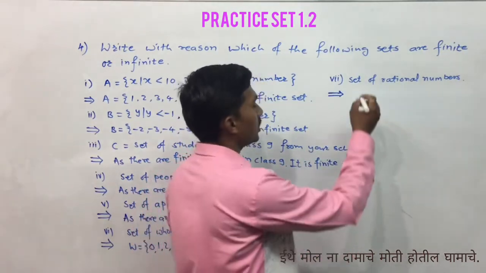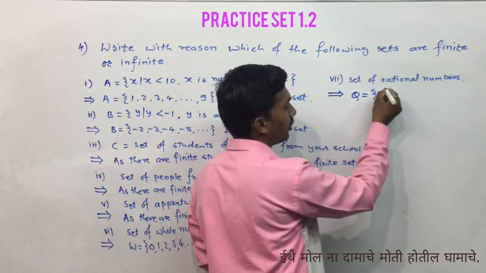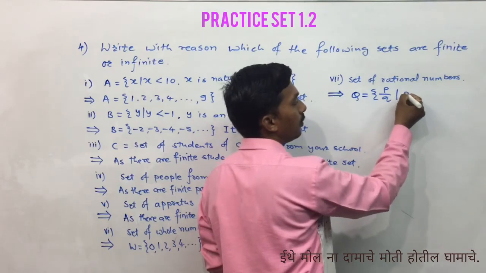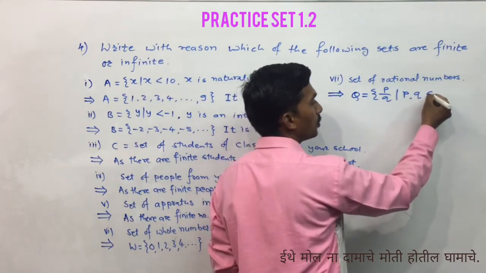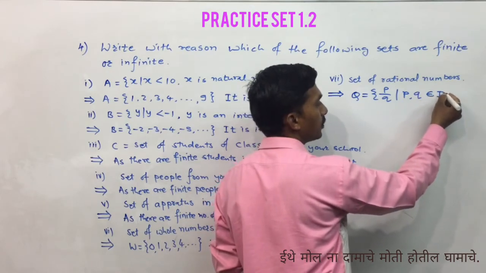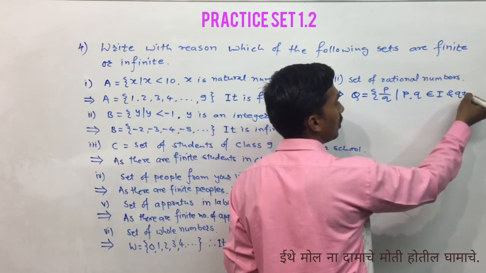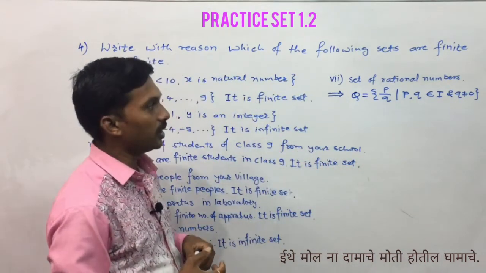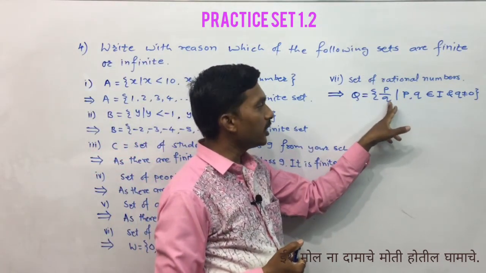We can write it as Q is equal to, in curly brackets, p upon q, such that p, q belongs to I, that is integer, and q is not equal to 0. You can write the set of rational numbers like this using the definition.